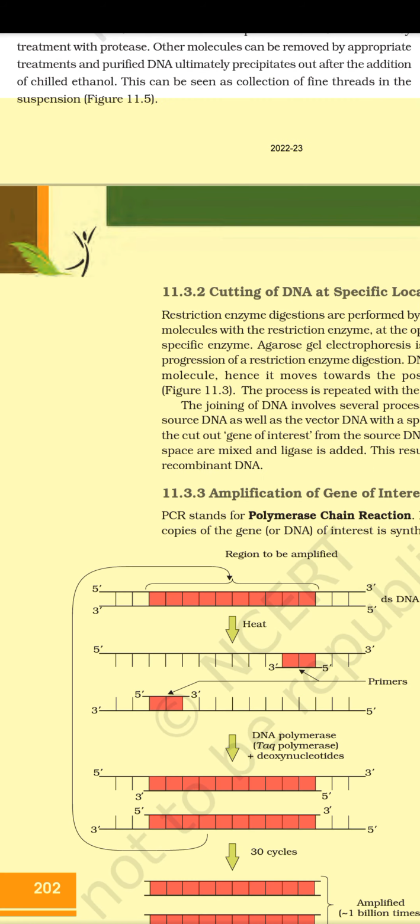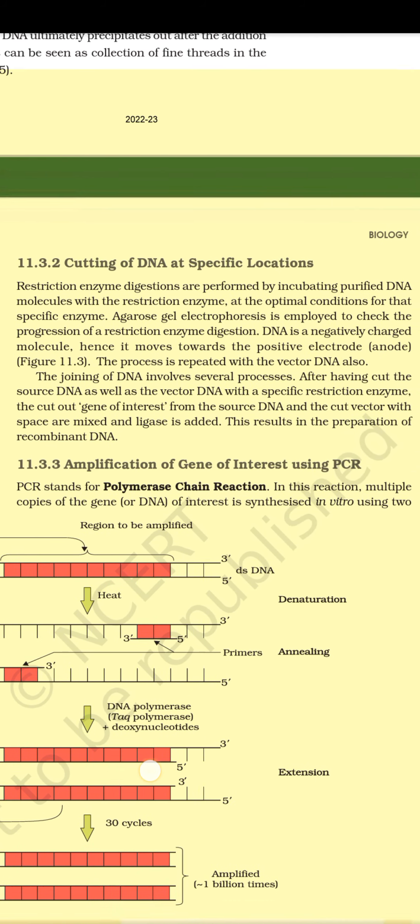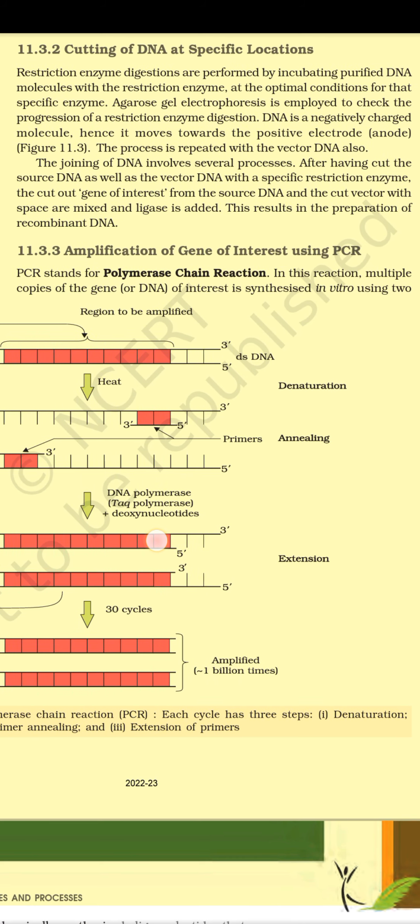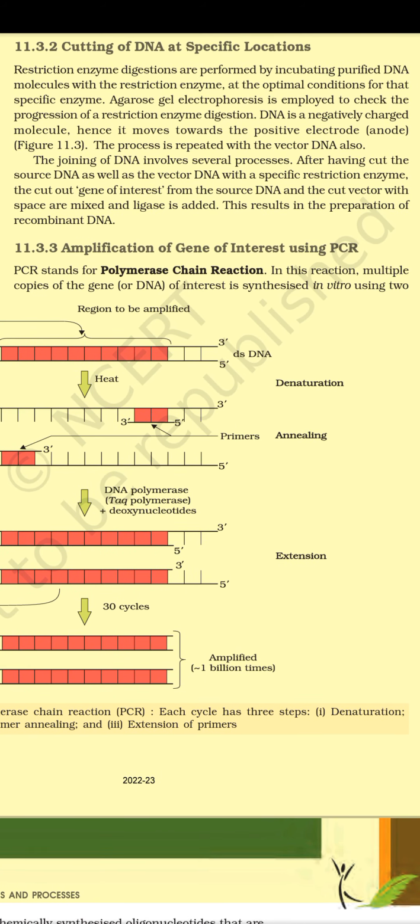11.3.2 Cutting of DNA at specific locations. Restriction enzyme digestions are performed by incubating purified DNA molecules with a restriction enzyme at the optimal conditions for that specific enzyme. Agarose gel electrophoresis is employed to check the progression of a restriction enzyme digestion. DNA is a negatively charged molecule, hence it moves towards the positive electrode end, as in figure 11.3. The process is repeated with the vector DNA also.